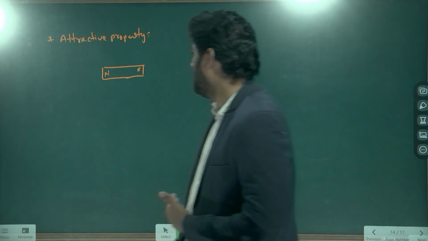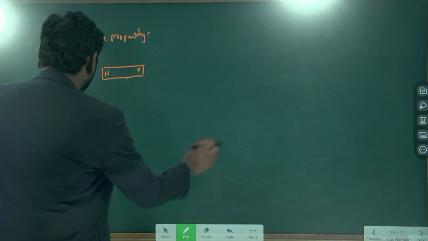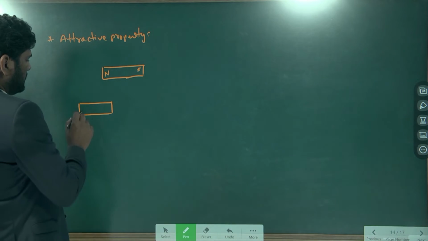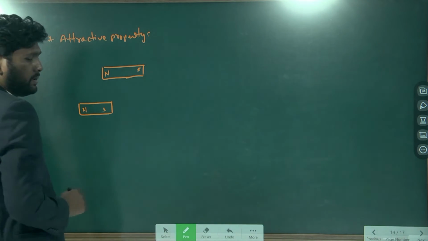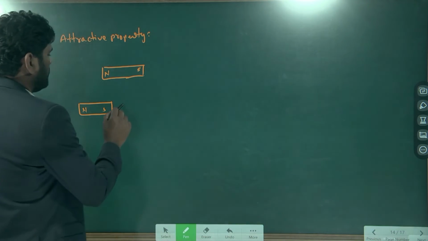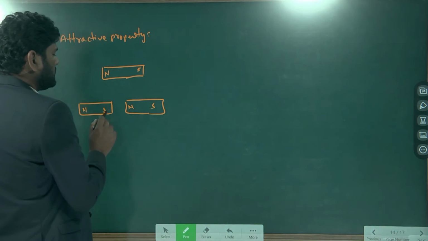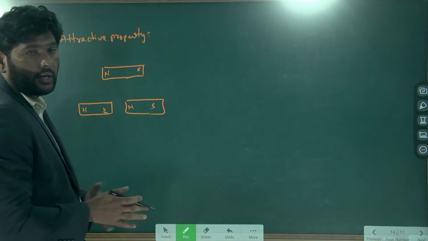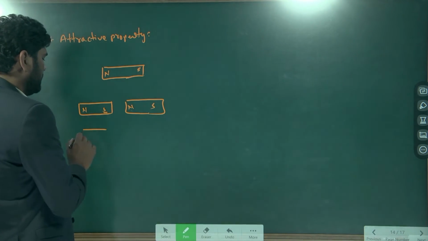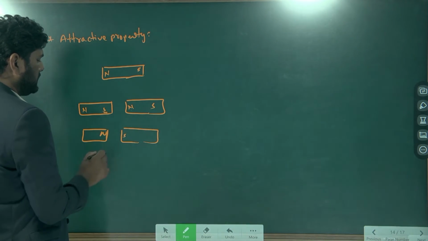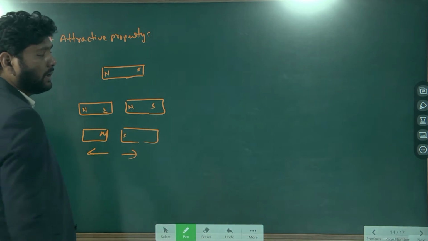For example, if you keep bar magnets here, this is north pole, this is south pole, and this is north pole, this is south pole. The south pole and north pole will attract here, and if you keep north opposite north, this time they will repel each other.